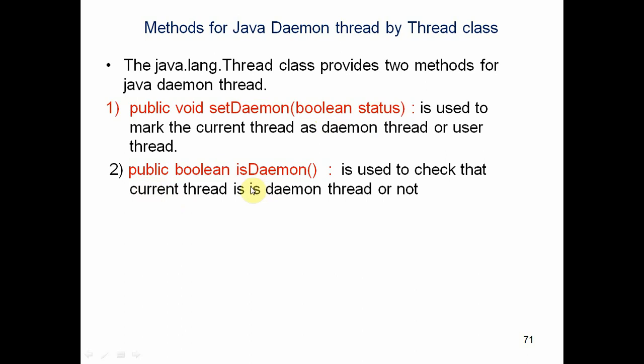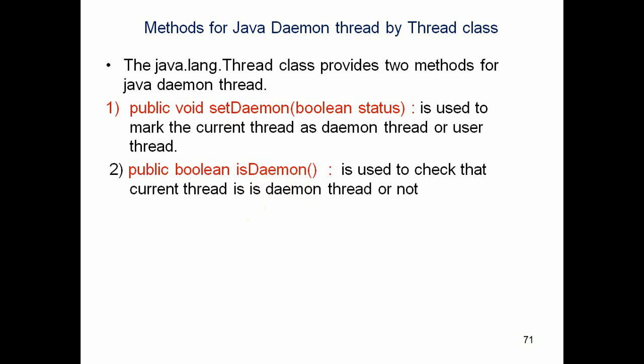Then the second method is isDaemon. This returns a boolean value, either true or false. This method is used to check whether the given thread is a daemon thread or not. Suppose I have one thread T1 and I want to check whether T1 is a daemon thread or not. I need to execute T1.isDaemon(). If T1 is a daemon thread, then that returns true. That indicates T1 is a daemon thread. If T1.isDaemon() returns false, that indicates T1 is not a daemon thread.